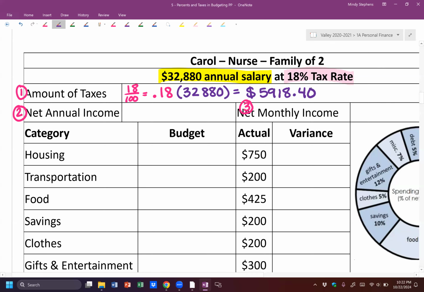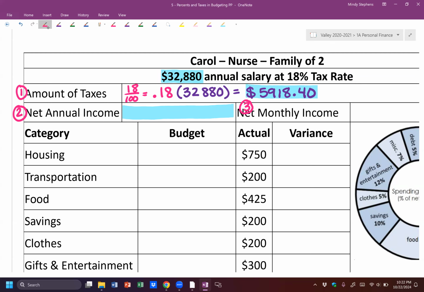Then we need to find the net annual income. Net just means how much she has after she pays taxes. So once we get that tax number, we're going to take the annual income and subtract the taxes. That's going to give us the answer that goes here. So we're subtracting those two numbers to get the net annual income.